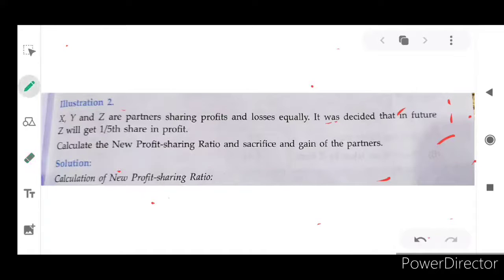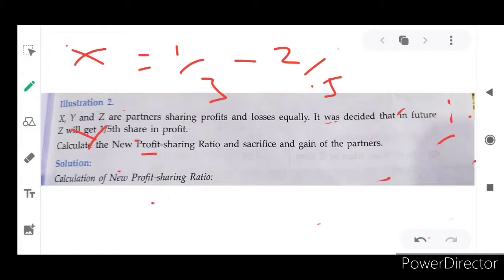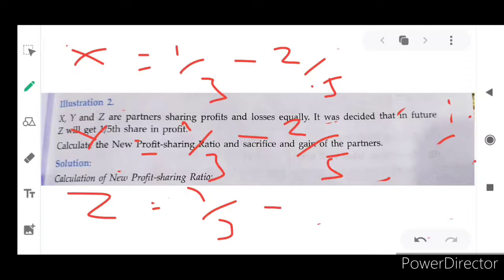For X, the old profit sharing ratio is equal, meaning 1 by 3, isn't it? So 1 by 3 minus the new profit sharing ratio for X, that is 2 by 5. And for Y, the old profit sharing ratio is 1 by 3, because 3 partners are sharing their profit and losses equally, and their new profit sharing ratio for Y is 2 by 5. And for Z, existing 1 by 3 and new is 1 by 5. I hope you understand.